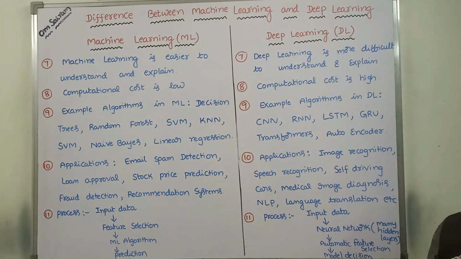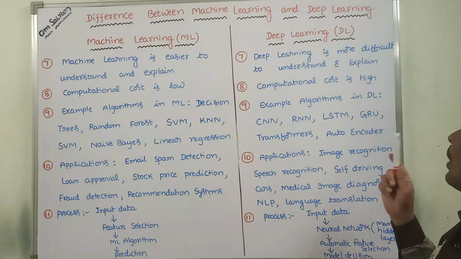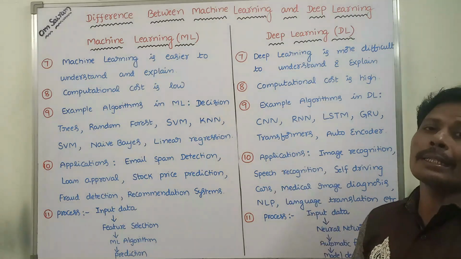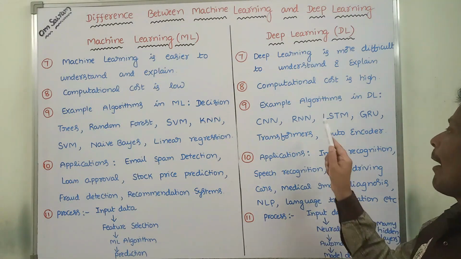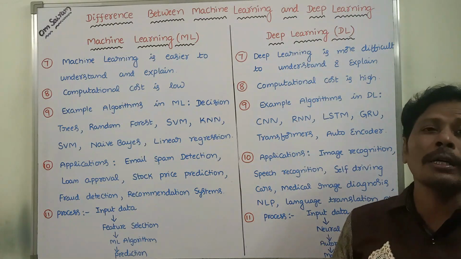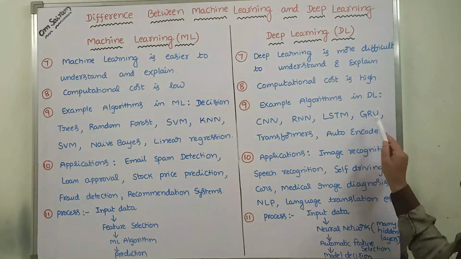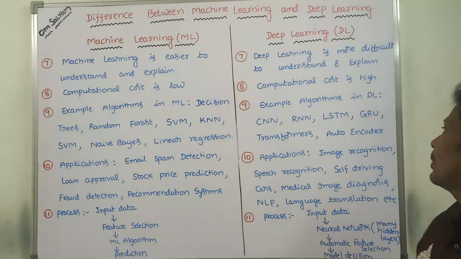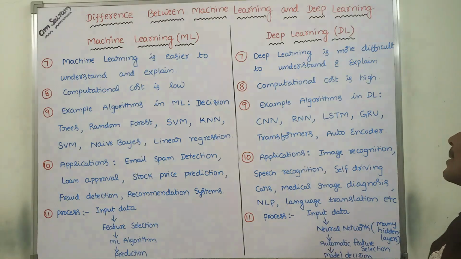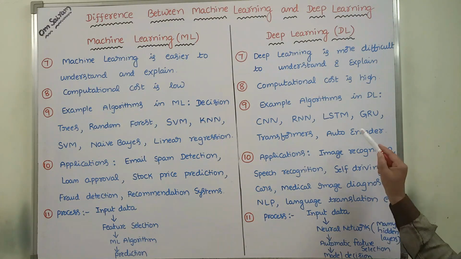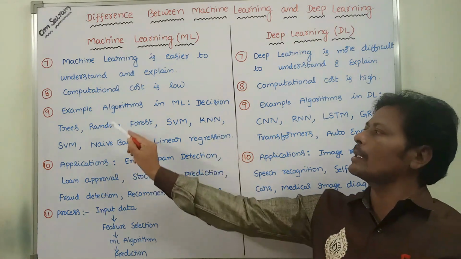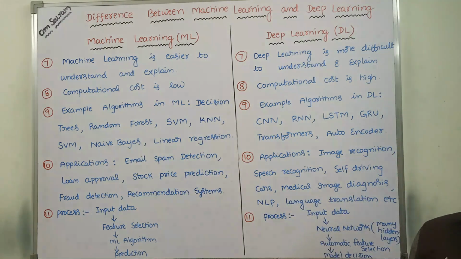Whereas the algorithms used in deep learning are CNN, convolutional neural network, RNN, recurrent neural network, LSTM, long short-term memory, GRU, gated recurrent unit, transformers, and autoencoders.